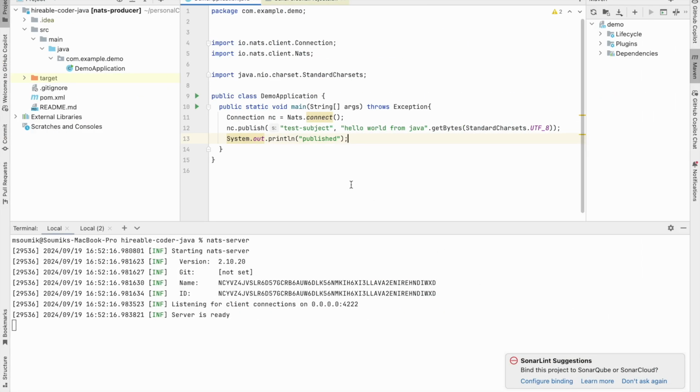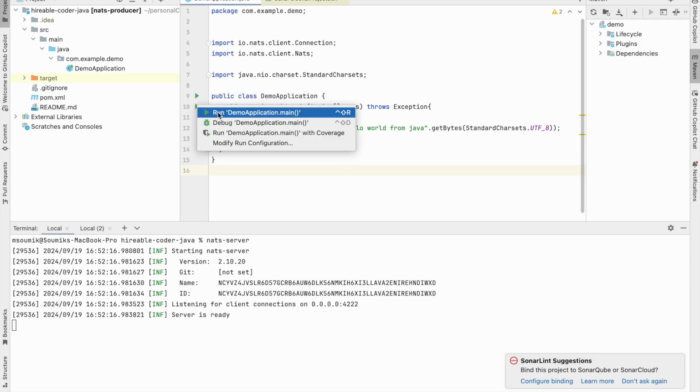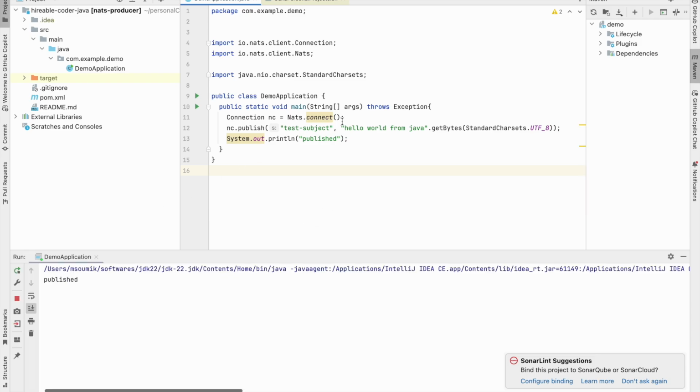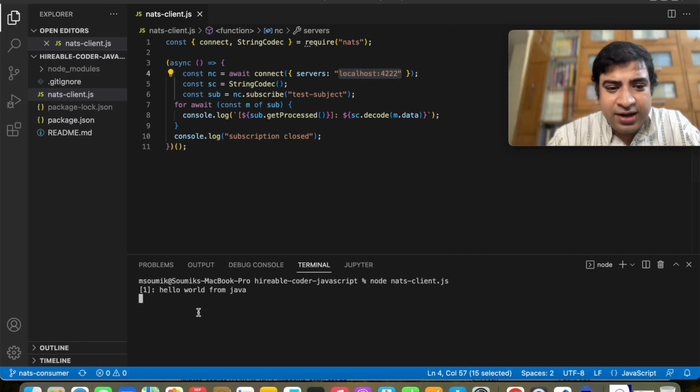Now, if I go back to the Java program and just run the main program from here, which sends the message to that subject, see, it has sent the message, and then it has also written this published. Now let us go to the JavaScript program. See, it has received the message in the same topic.